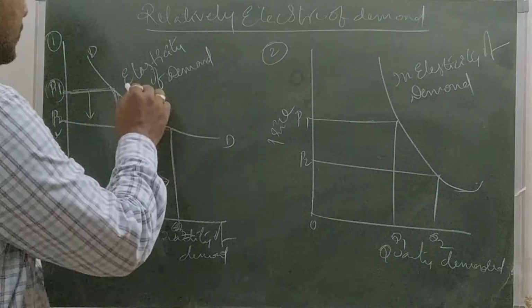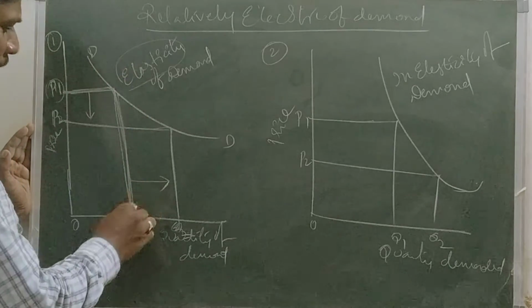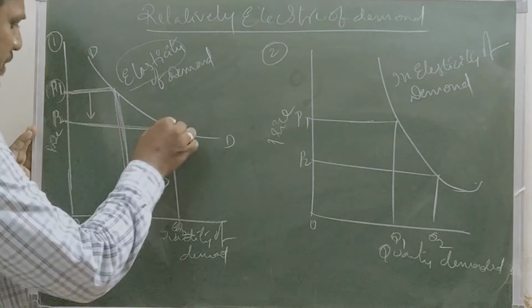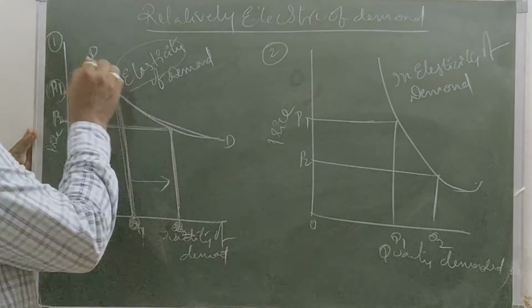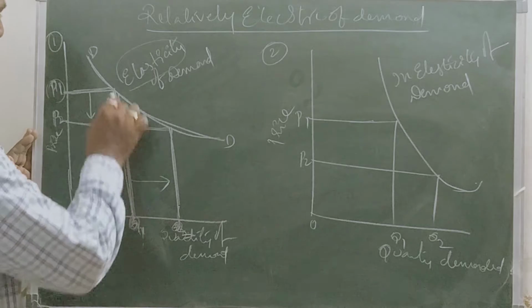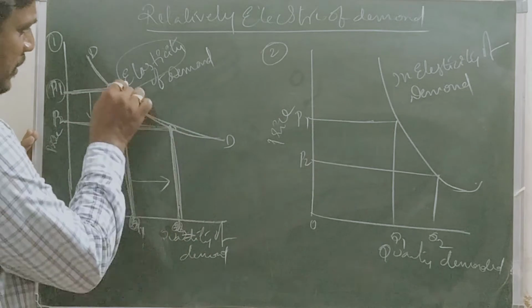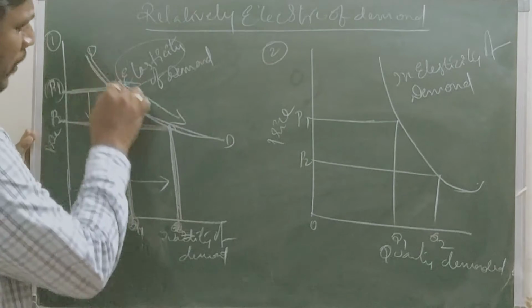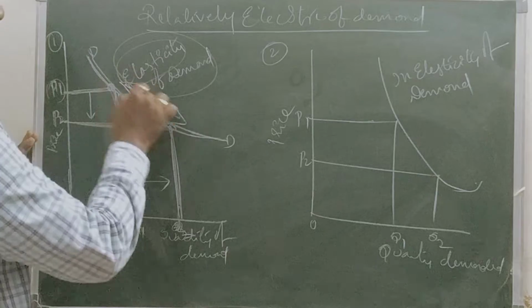See here, relatively elastic demand. When the price is decreased, the quantity increases. When the price is increased, the quantity decreases. See here, from P1 to Q1 it is an increase, and from P2 to Q2 it is a decrease. So how much the demand falls because of price and quantity, this is what relative elasticity is.